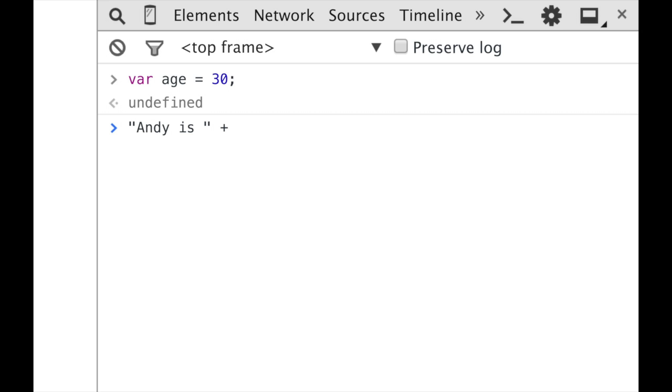I will pass the plus operator, the variable, and I will use another plus operator because I want to concatenate with another string, " years old". So now this expression should evaluate to "Andy is 3 years old". Okay, that's it. Let's clear the console.